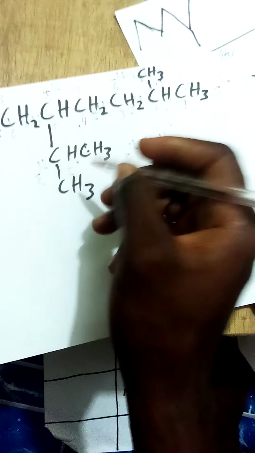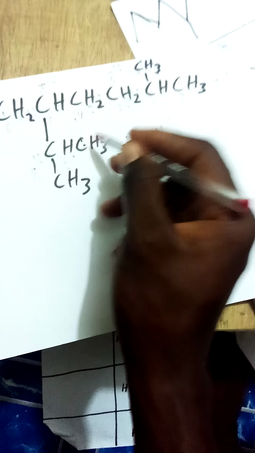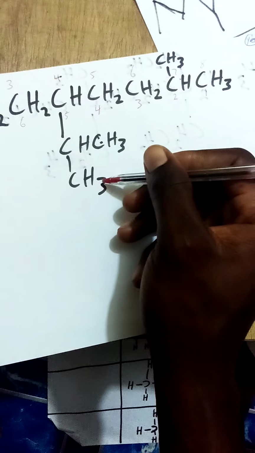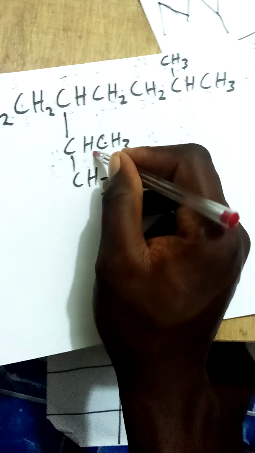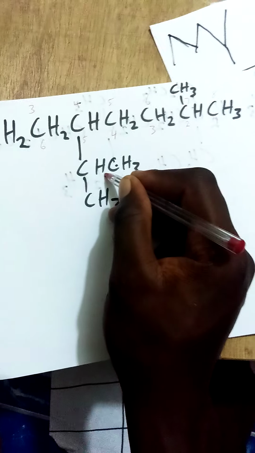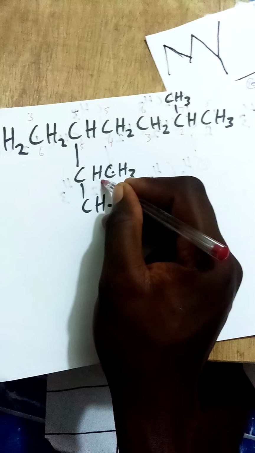So let's check whether it is up to 8 and say it is propane. So this is 1, 2, 3. What about the hydrogen? The hydrogens here are 3 plus 3, so 6, plus 1, 7. So it means propane has one hydrogen lost. Instead of 8, it is 7. You understand me? So you call it a propyl. So this bond here is propyl.